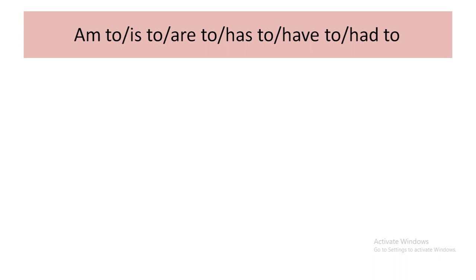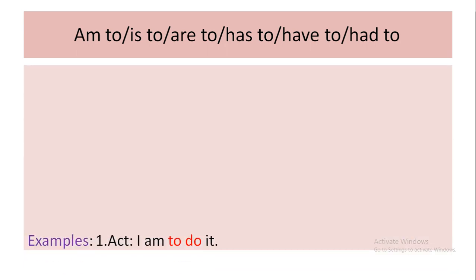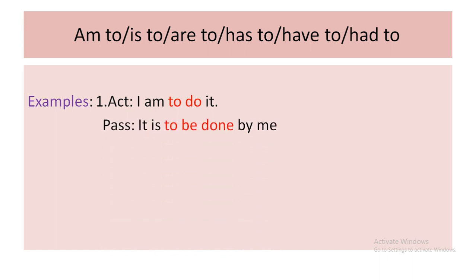Now, am to, is to, are to, has to, have to, had to rules. When you make it passive, you have to use be with these words. I am to do it. Your passive will be: the object will be the subject, it, according to the tense.